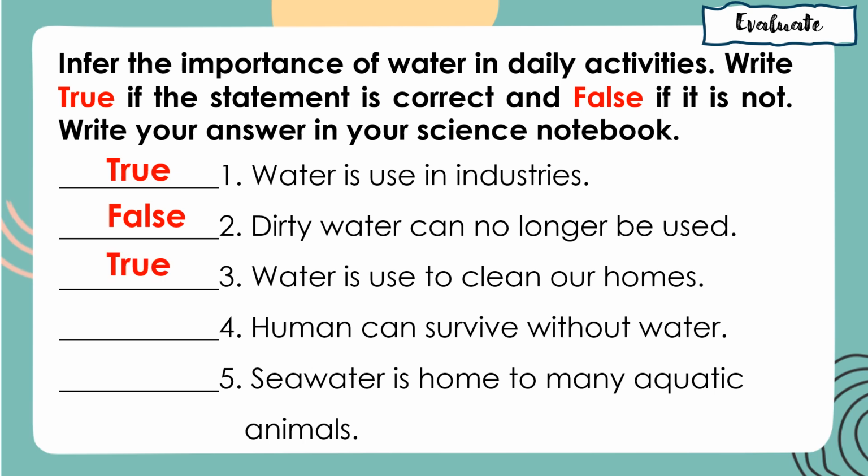The answer is true. Number 4, humans can survive without water. It is false. And lastly, seawater is home to many aquatic animals. The answer is true. I do hope you got a perfect score.